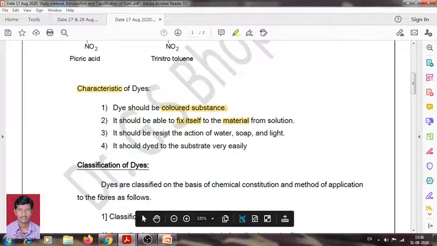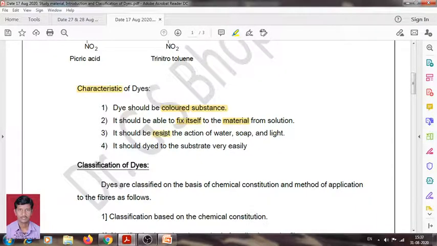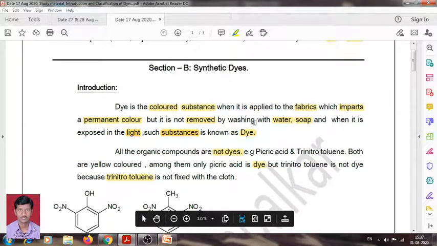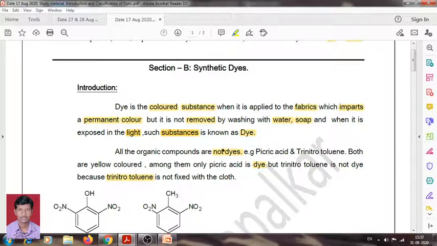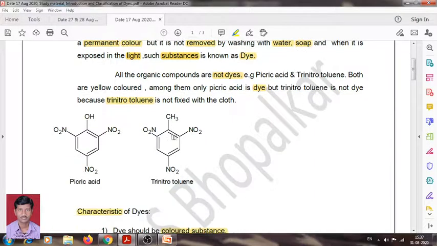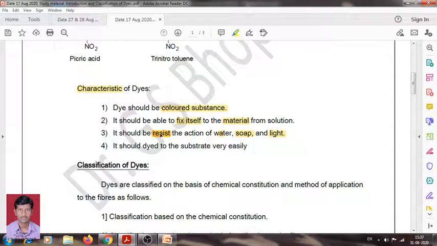Now, the dye should resist the action of water, soap and light. I have already told you this, because we have already discussed it in the definition. After imparting permanent color to the material, it should not be removed by washing with water, soap and light. This is an important characteristic. It should have resistance ability. It should not be removed by the action of water, soap and light.